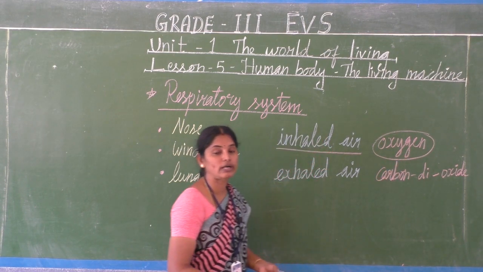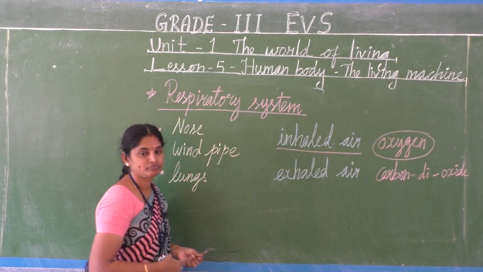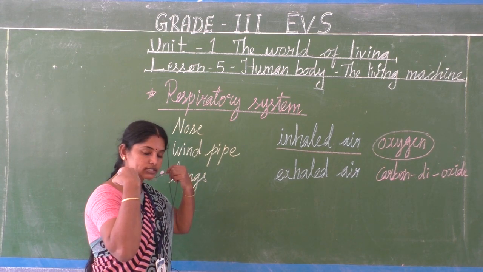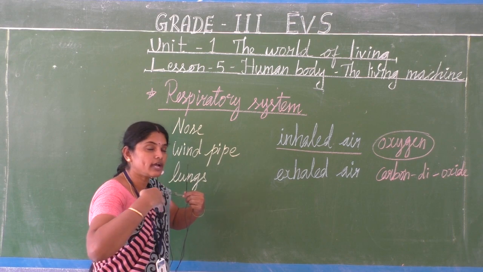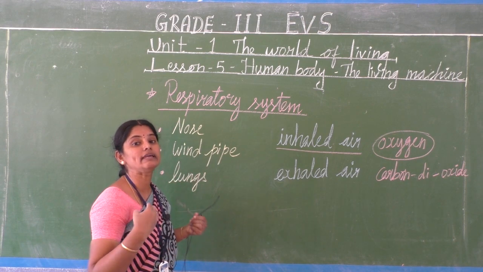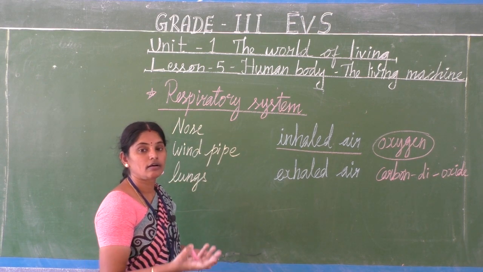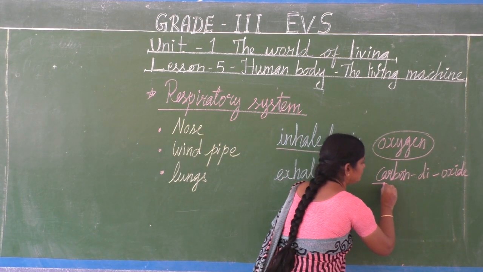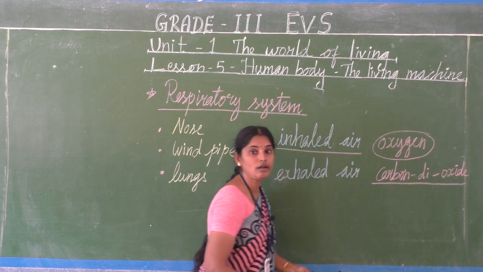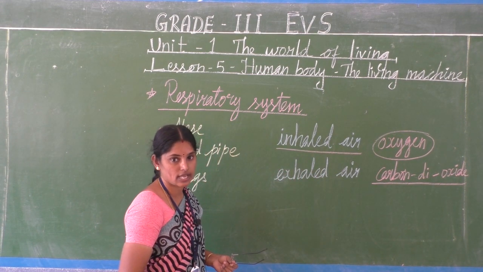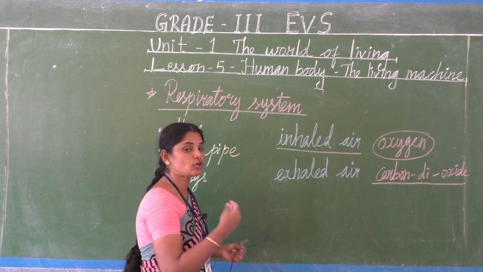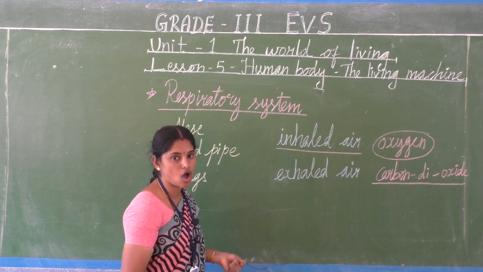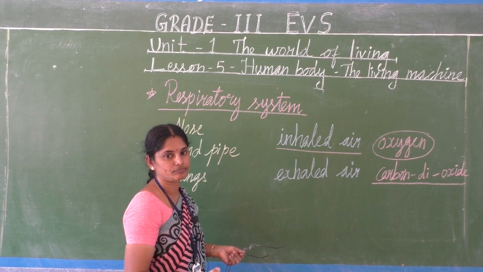O-X-Y-G-E-N. Only oxygen is absorbed. Then we exhale. We breathe out the gas called carbon dioxide. That we call exhalation, releasing out, exhale.